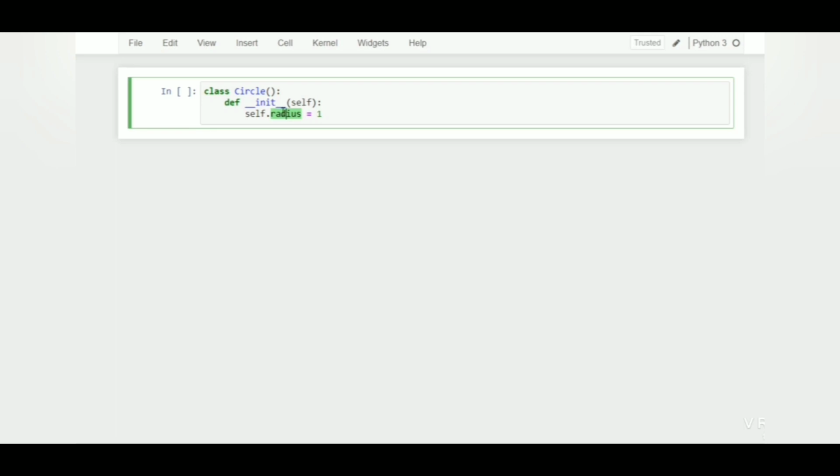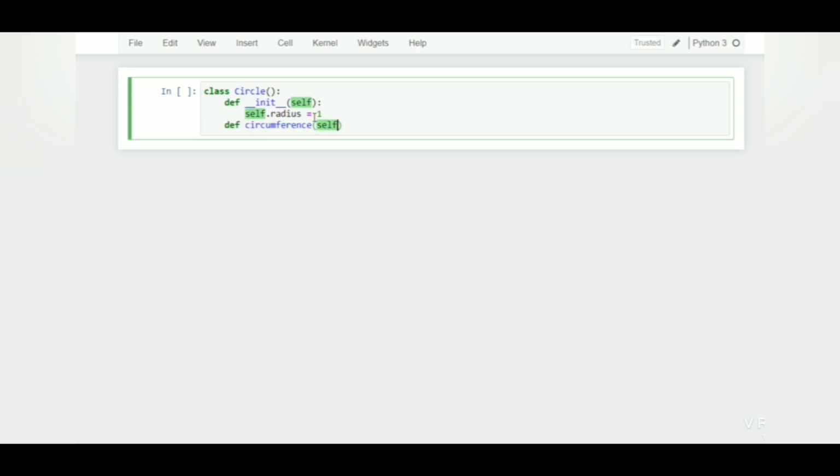Now we have another method. We will say circumference. And we need to connect it with the object, so we'll use self, and we know the formula for finding circumference, which is 2 pi r.